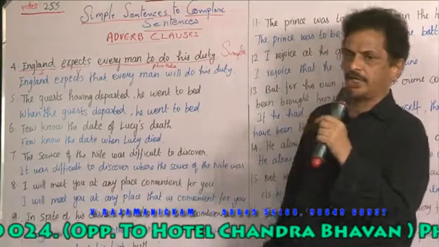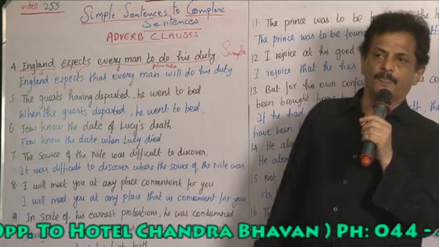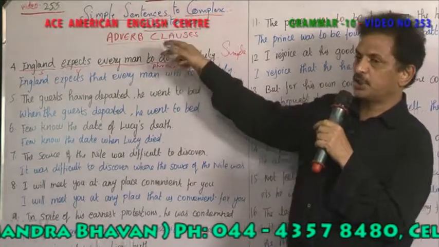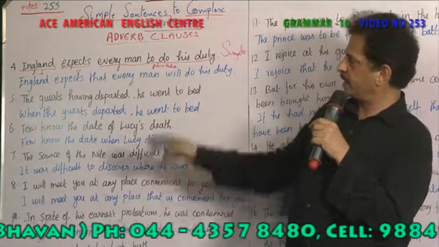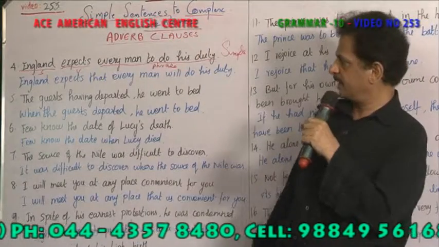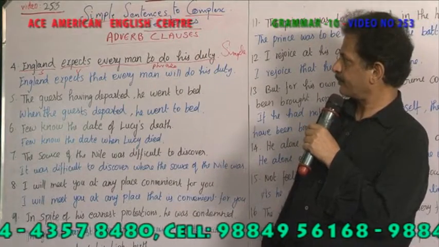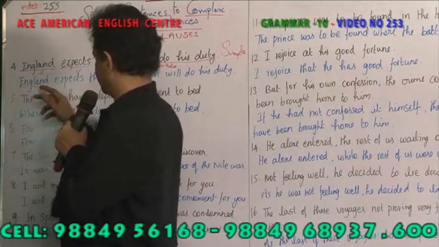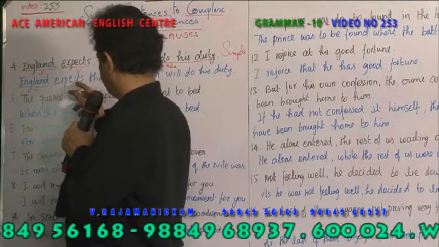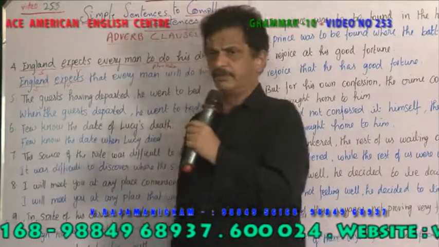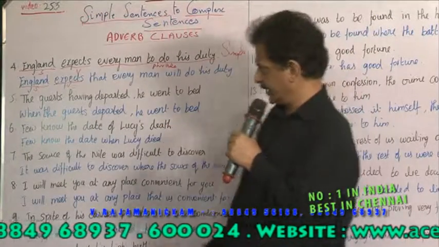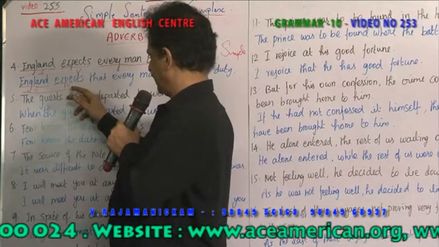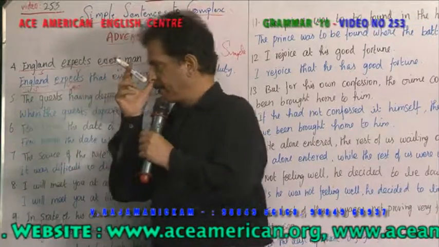Now you have to change this sentence into a complex sentence. So this phrase should be changed, and especially we need an adverb clause, right? England expects. England is the subject, expects is the verb. So it gives full meaning. It's a main sentence, you can say, a main clause. It is called a main clause because it gives full meaning. It doesn't depend upon anything.